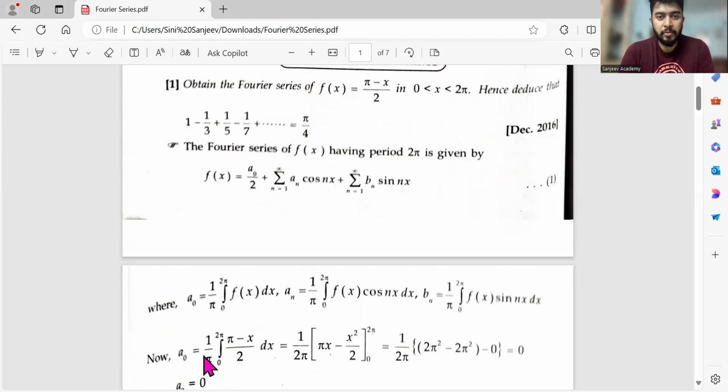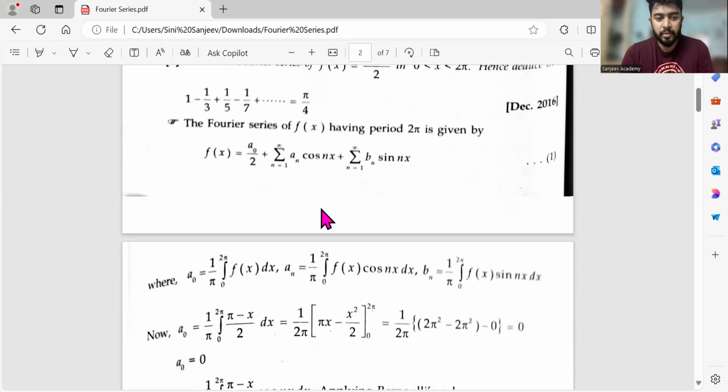And then you can ask me what an even function is. An even function is, for example, f of x equals x square. If I put f of 1, I'll get 1. f of minus 1, I'll also get 1, because the square of any negative number is also positive. So in that case, only the b n value will be 0; a naught and a n will be there for the even function. If you want, you can hear it one more time for better understanding. But if you understood, let's go to the solving.